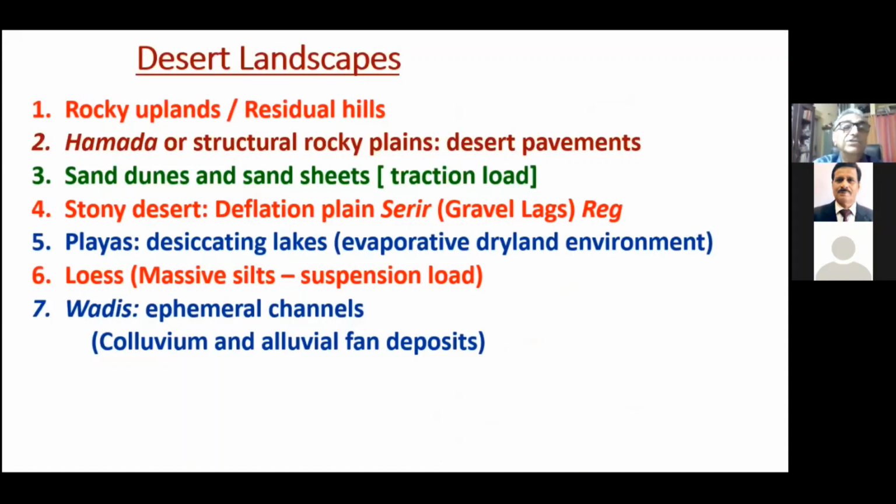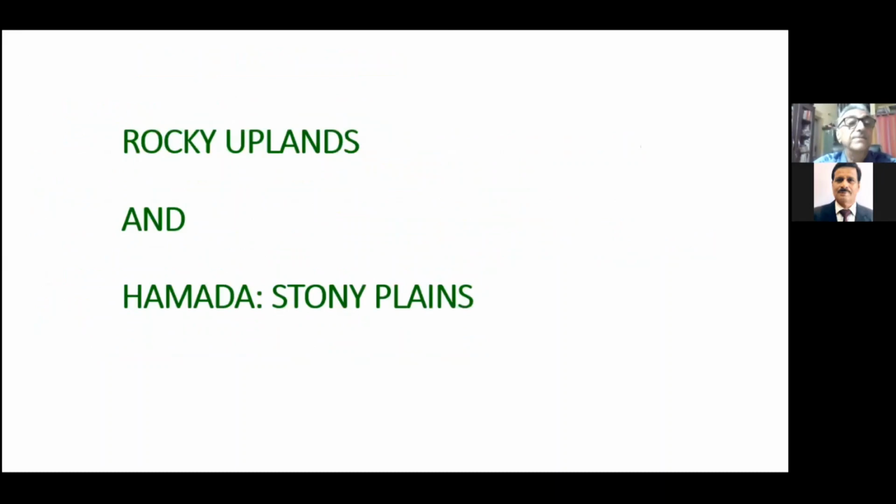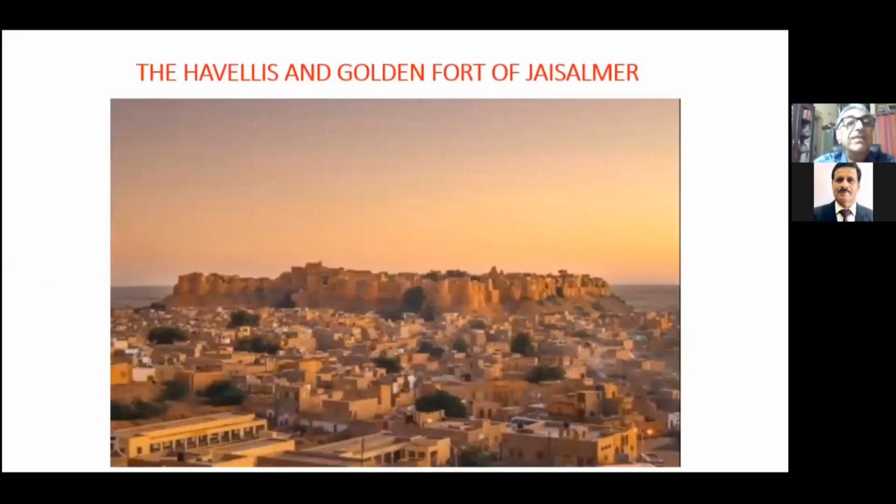Then we have stony desert, which are deflation plains, and playas or the inland lakes, and loess or massive silt, that is mostly the suspension load deposits, and then the ephemeral channels. So I'll be explaining their occurrences one by one in the Thar Desert. First, let's see rocky uplands and hamada.